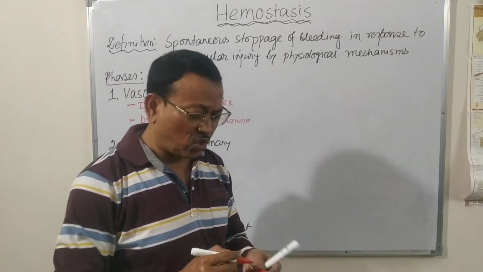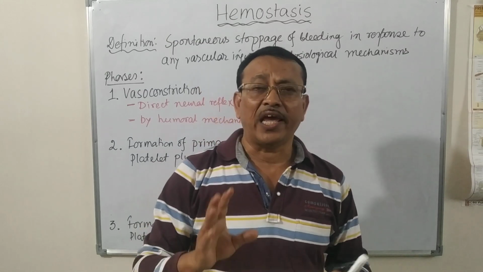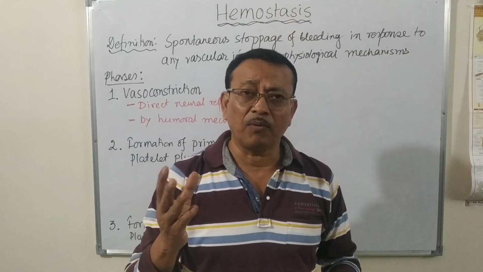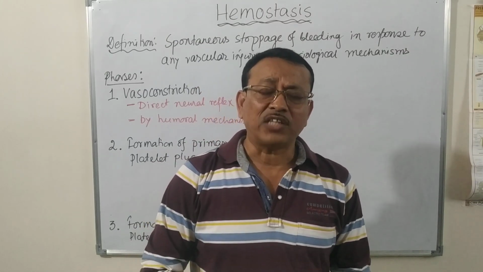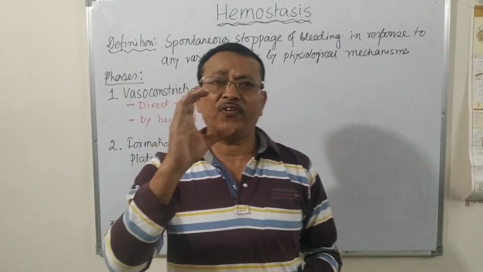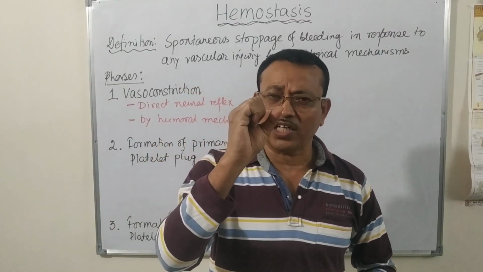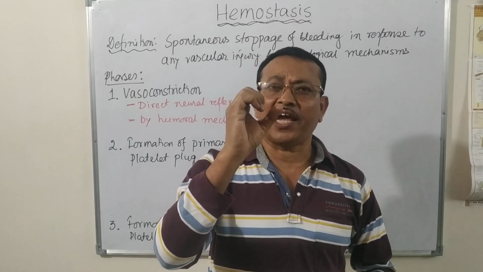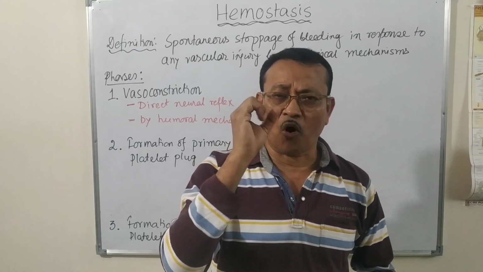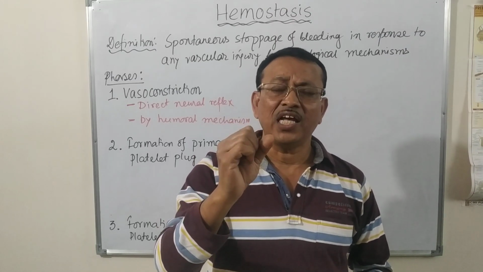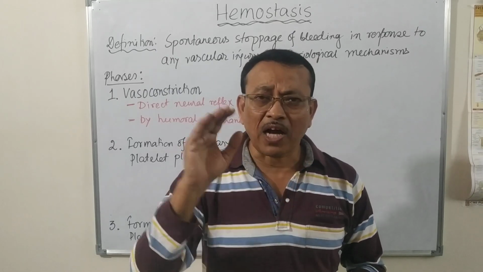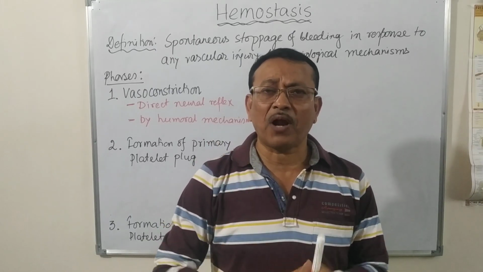So what is vasoconstriction? How does vasoconstriction help in prevention of the blood loss? As you know, if the blood vessel gets constricted at the spot of the injury, obviously there will be less blood flow or obstruction of the blood flow.